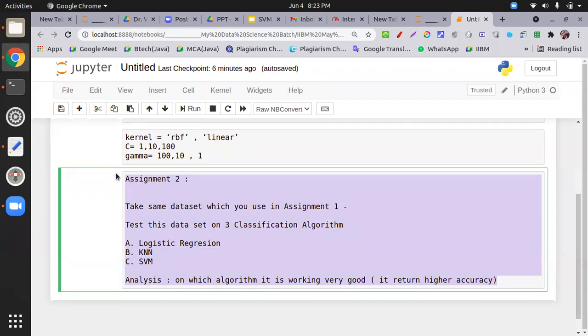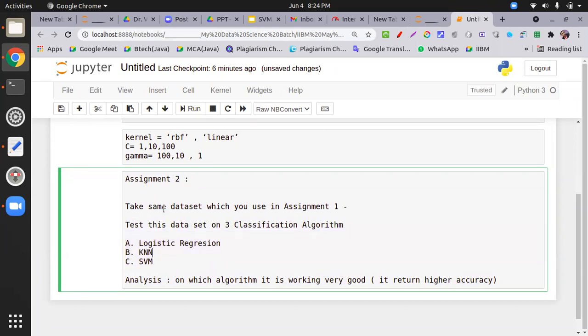Definitely, definitely, professionally. Because it is the responsibility of data scientists to make models which return higher accuracy. So which data set suits which algorithm, that is the main thing. That's what I want from your side.